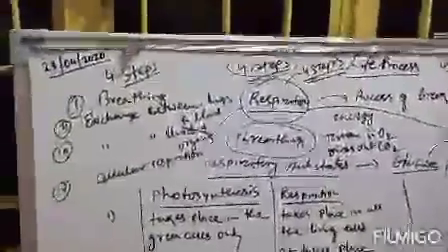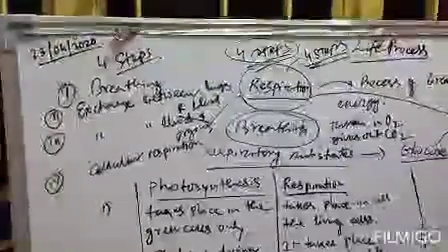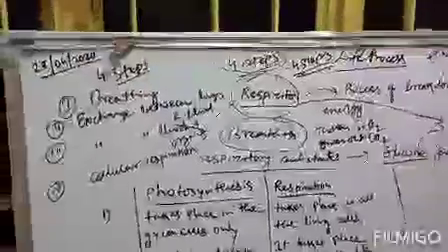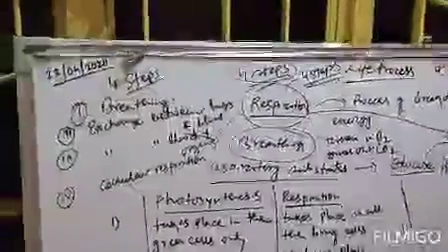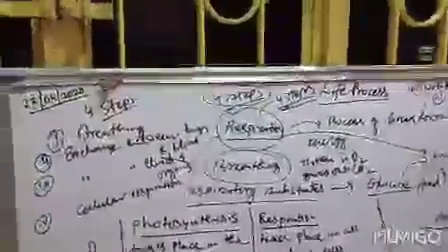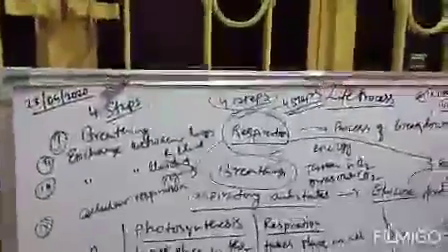Clear? Now number 2 step, exchange between lungs and blood. Whenever we take in oxygen, it first goes to lungs, and from lungs, oxygen goes to blood. Listen carefully.